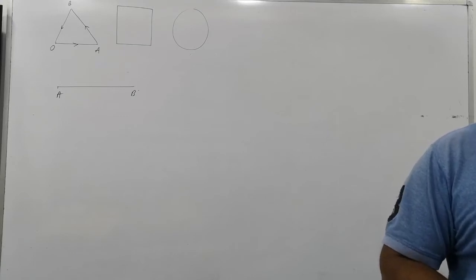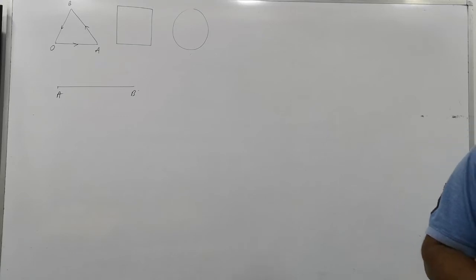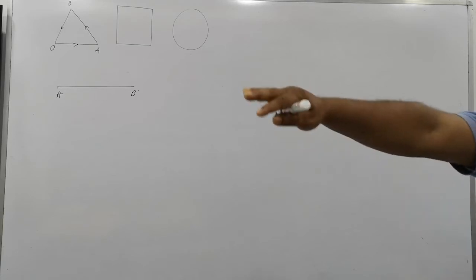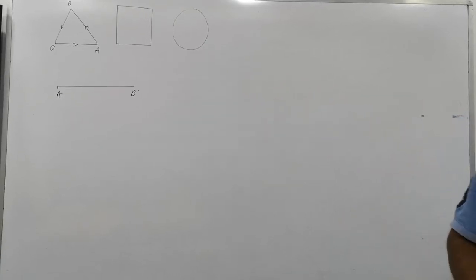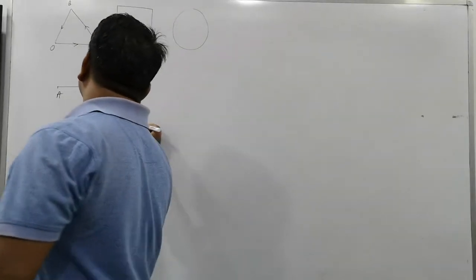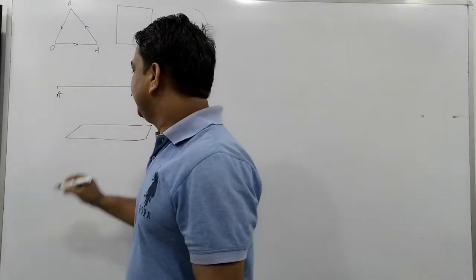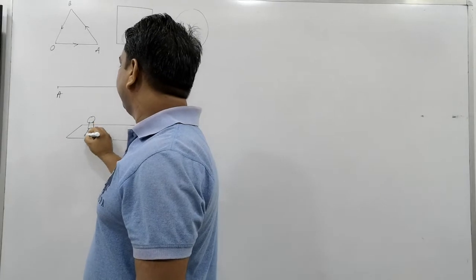So three things are required to state motion. One is the observer, second is the object, and third is the frame of reference. What is called a frame of reference in physics? The frame of reference has great importance in physics. Suppose there is a belt in space. In this belt, you and your friend are standing.